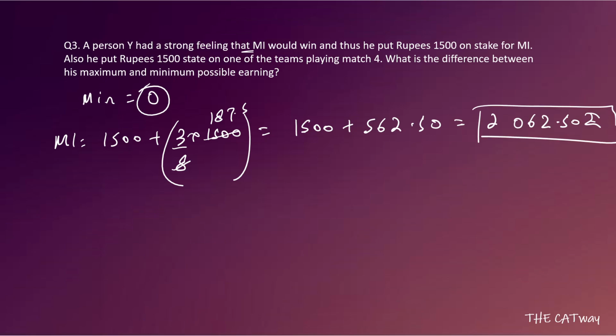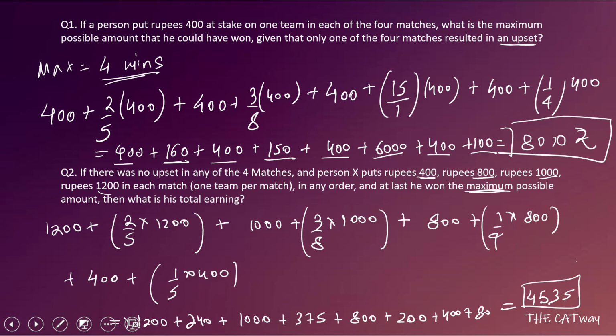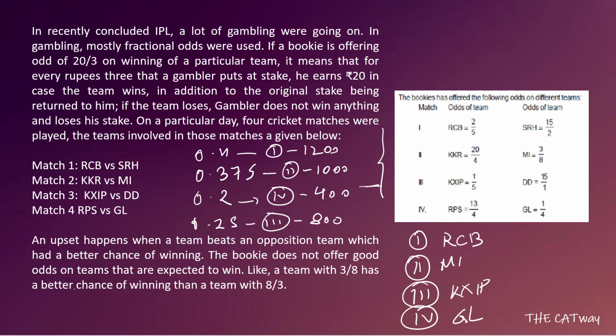Acha, after that, we know that he is going to put a stake on one team playing match 4. Acha, in match 4, if we have to maximize his earning, then we have to cause an upset. Okay, so we will cause an upset. So let's see which team is going to win. So the team which is going to win match 4 is RPS for maximizing his earning. Okay, so an upset happens, so he will get odds of 13 by 4.